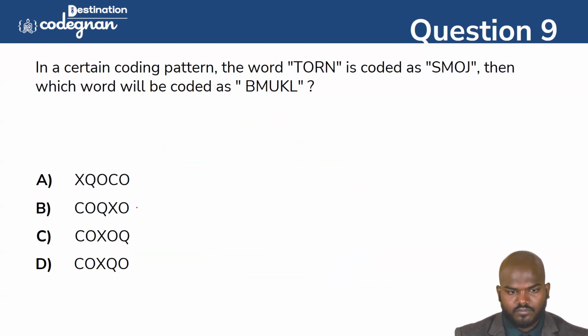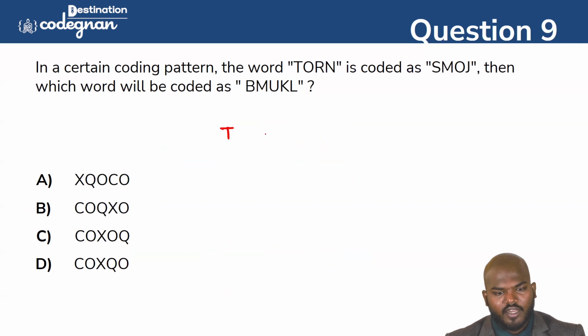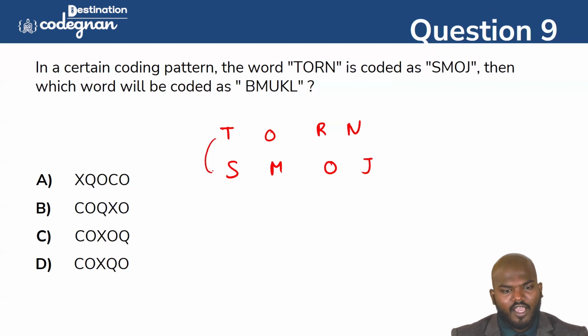Okay. In a certain coding pattern, the word TORN is coded as SMOJ. So which word will be coded as BMUKL? I'm writing TORN, and it is written as SMOJ. You see this one? T becomes S, one letter back. O becomes M, which is two letters back. It is one letter back first, then two letters back.